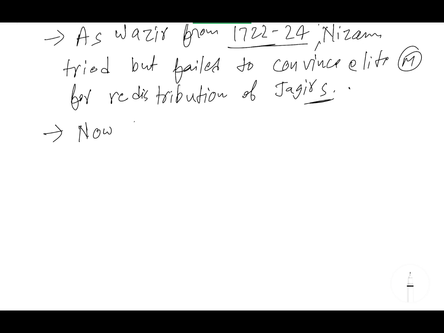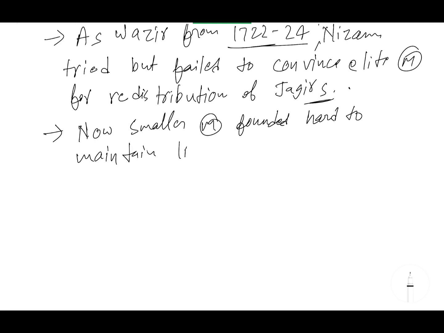Now, what were the consequences for the smaller mansabdars? They found it hard to maintain their lifestyle, because a mansabdar was supposed to be a very prestigious person in society. So they needed to maintain that lifestyle, otherwise it was a shameful situation for them.